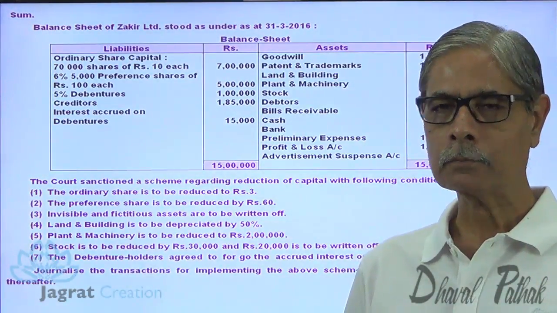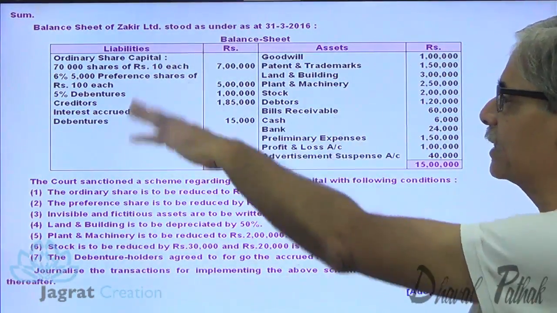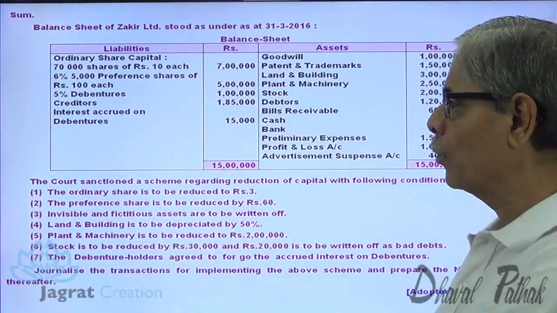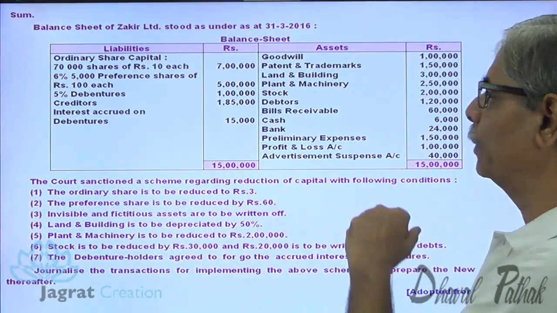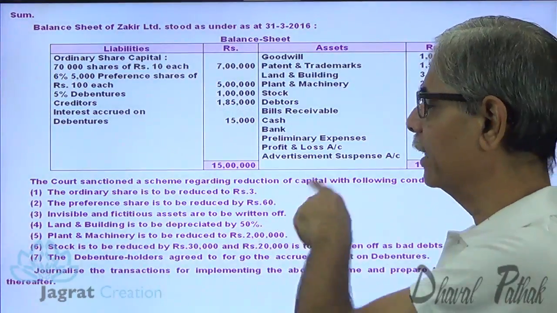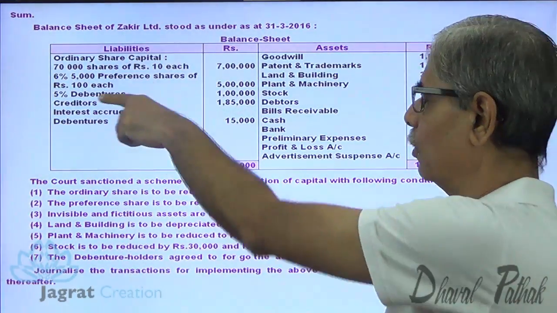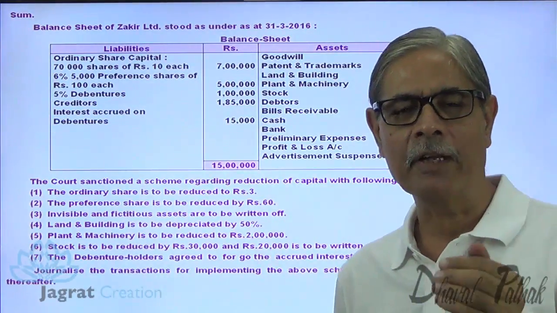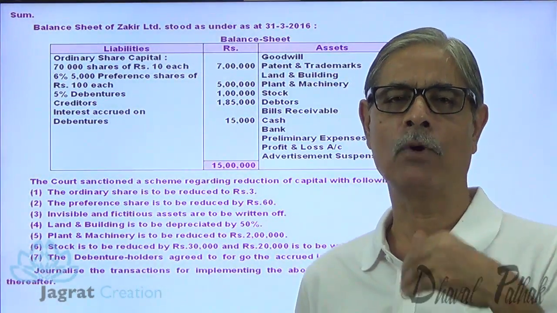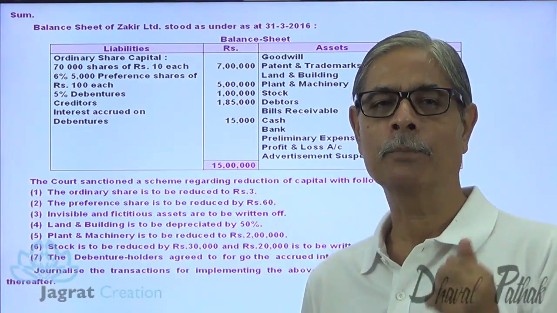Now here in this sum, just observe, ordinary share is to be reduced to rupees 3. Share of 10 reduced to 3. Preference share is to be reduced to 60. Share of 100 reduced to 60. So every preference shareholder is contributing 40 rupees capital to write off the losses.